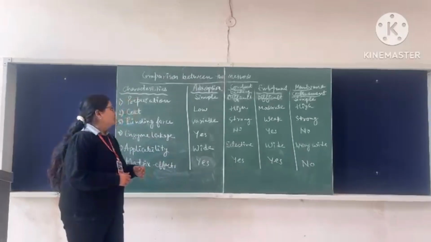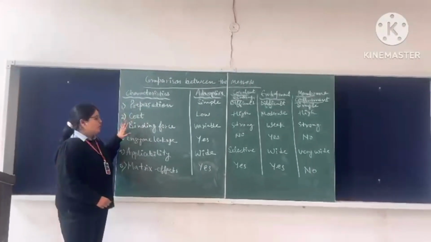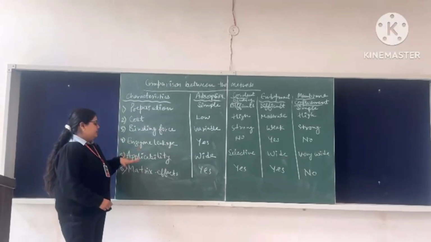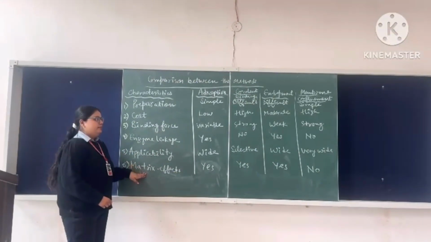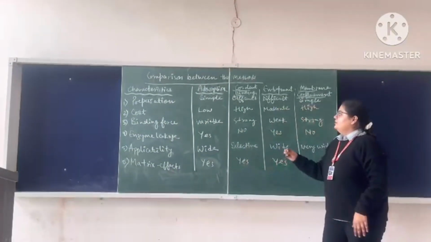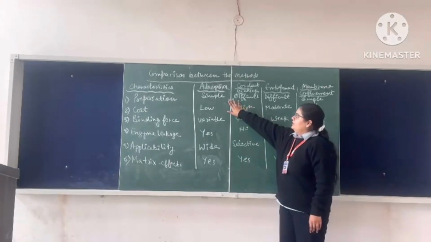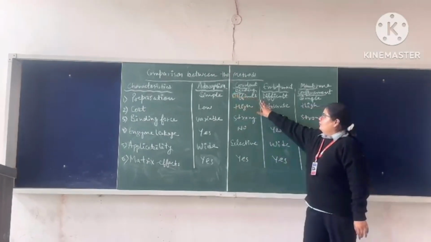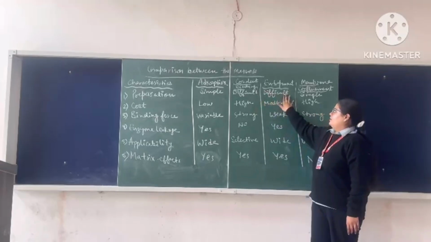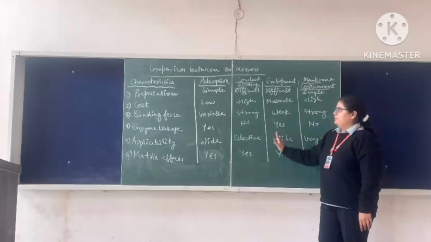Now we will discuss the comparison between the methods on the basis of preparation, cost, binding force, enzyme leakage, applicability, and matrix effects. Firstly, on the basis of preparation, adsorption is simple, covalent binding is difficult, entrapment is also difficult, but membrane confinement is simple.